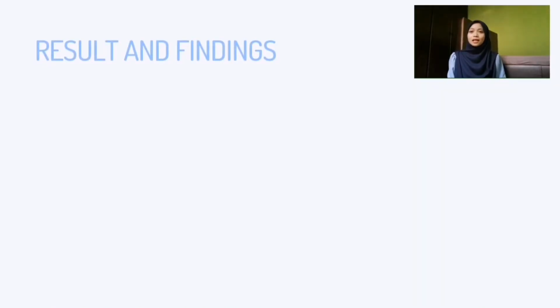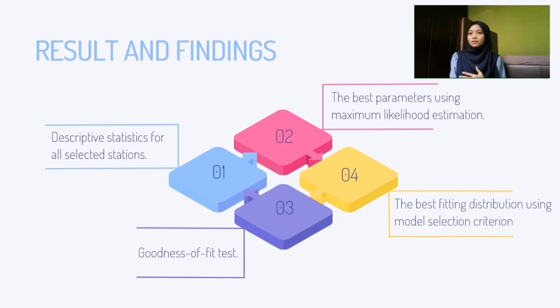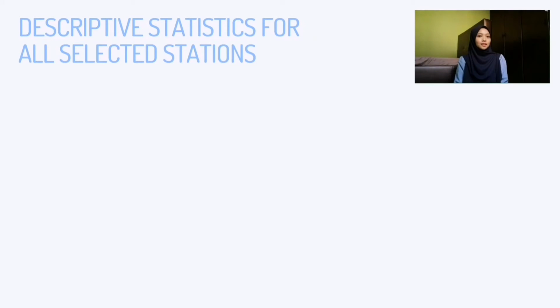Results and findings. This chapter presents the results of the analysis based on the research objectives, which are descriptive statistics for all selected stations, the best parameters using the maximum likelihood estimation, the goodness of fit test, and the best fitting distribution using the model selection criteria. This table shows the summary of descriptive statistics for all stations in Negeri Sembilan. The period of data collection is from year 2010 to 2019. The stations were selected based on the availability of the data and the least missing value problem.